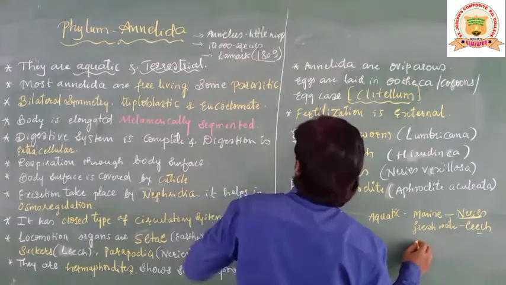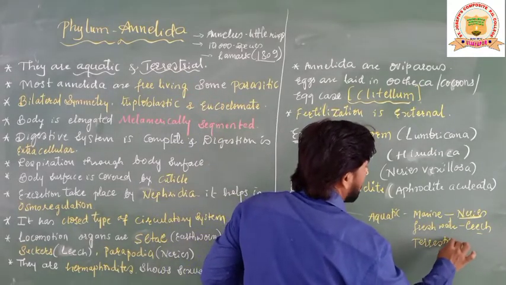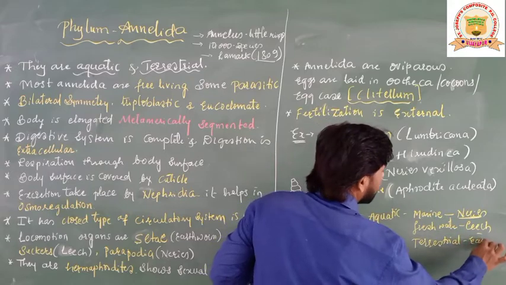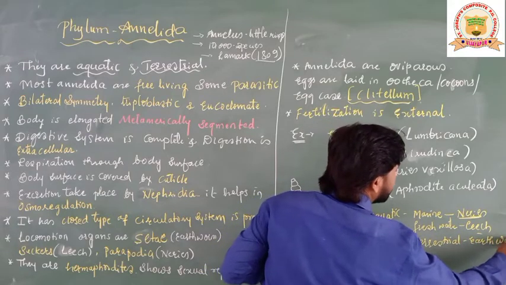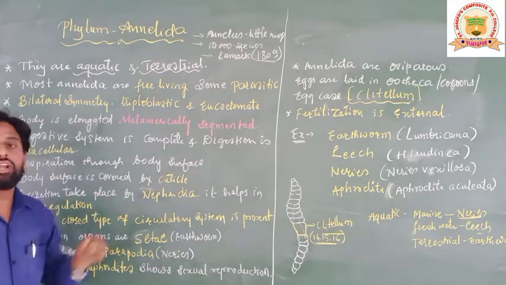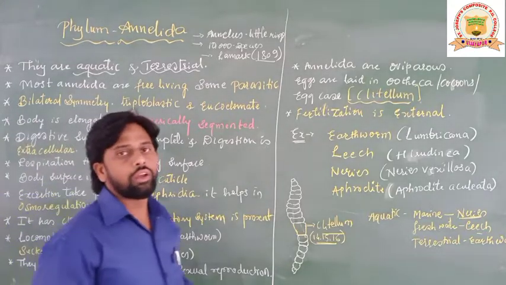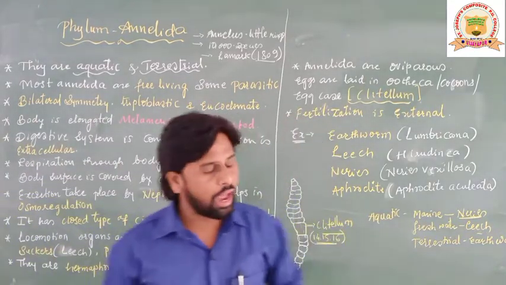Apart from this, we also see terrestrial animals. In terrestrial animals, we see examples like what here? Earthworm. Earthworm is the best example for terrestrial Annelida, students. So it means Annelida live in water as well as on land, on both sides.